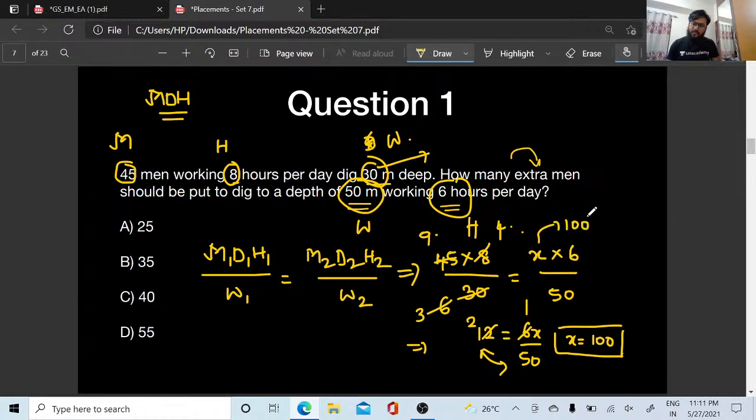So how many extra men am I putting? I already have 45, so this is going to be 100 minus 45. What is 100 minus 45, people? 100 minus 45 is 55. Option D is the right answer. They are asking for extra men, so I already have 45 men, and I am putting 55 men extra.